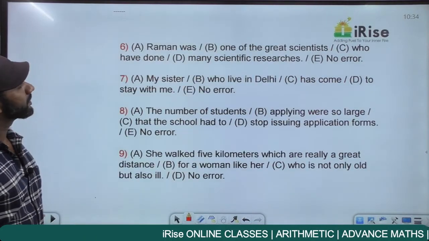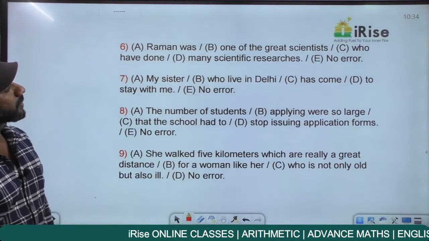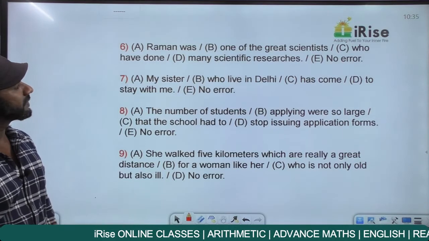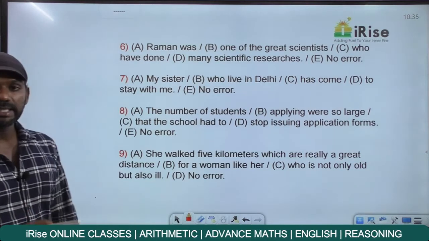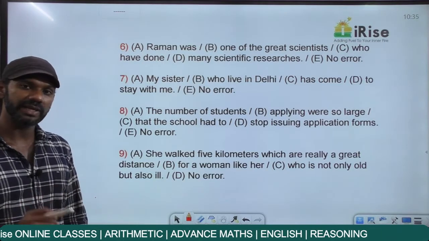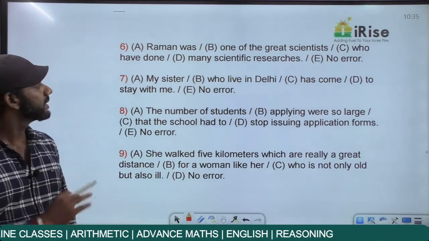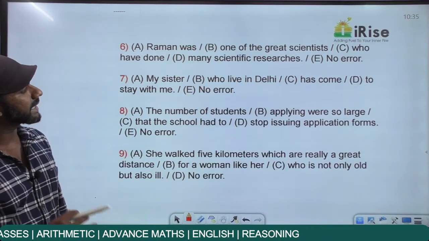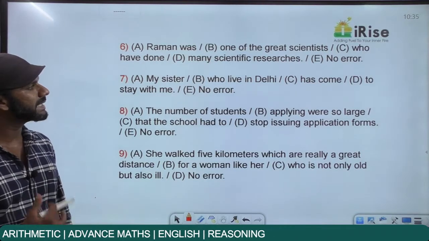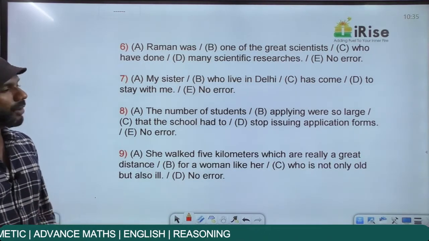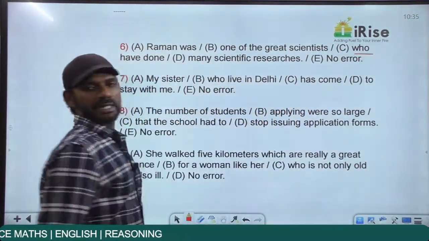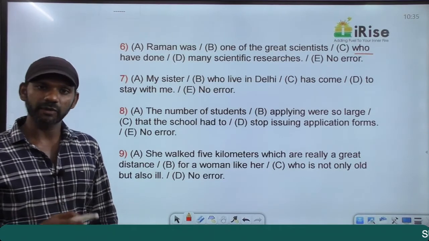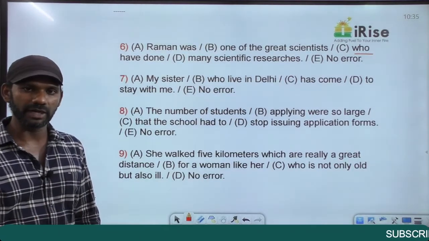Come to the next one. Raman was one of the great scientists who have done many scientific researches. One of the great scientists is a wrong usage. One of the great scientists is a correct usage. Raman was one of the great scientists who have done many scientific researches. Who is a relative pronoun. Who, whom, that, which. We have to focus on the noun that comes immediately before the relative pronoun and the verb that comes immediately after it.